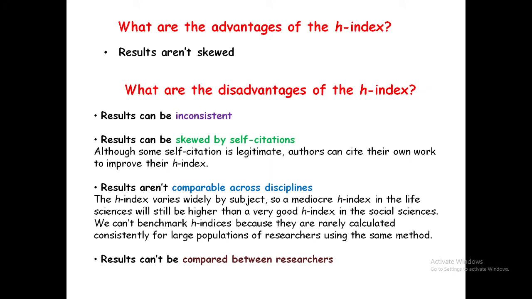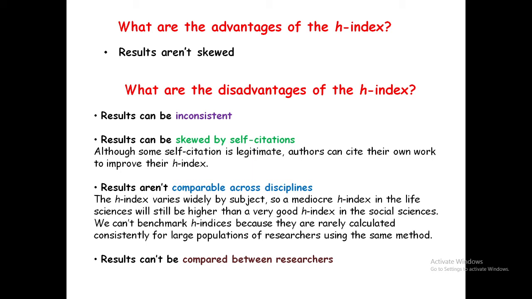What are the advantages of the H index? Results are not skewed. What are the disadvantages of the H index? Results can be inconsistent. Results can be skewed by self-citation. Although some self-citation is legitimate, authors can cite their own work to improve their H index. Results are not comparable across disciplines.